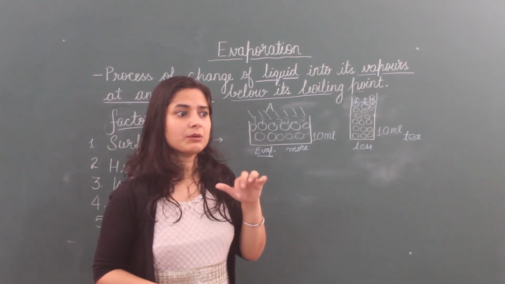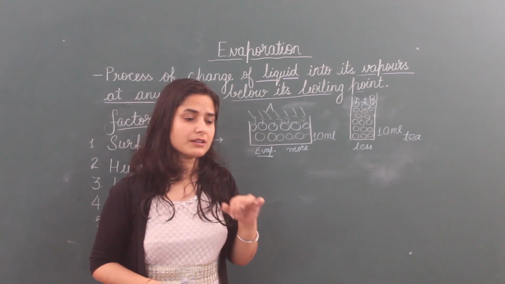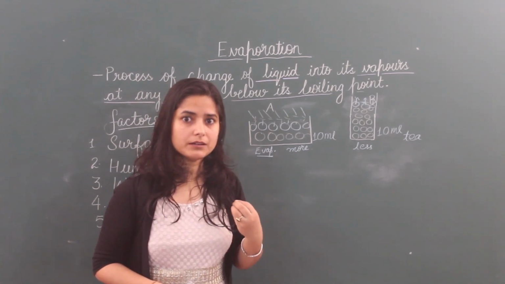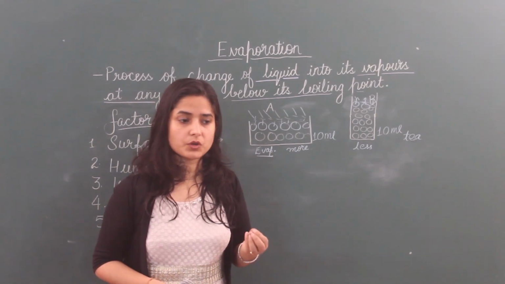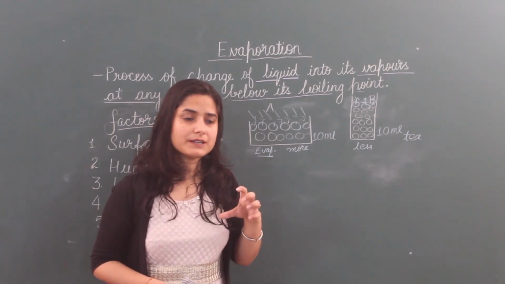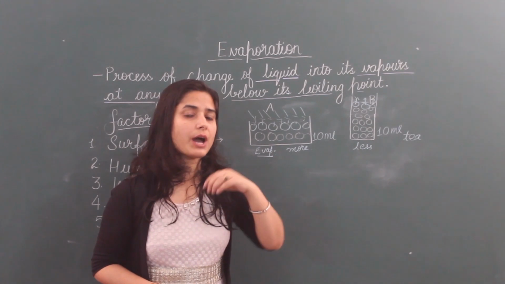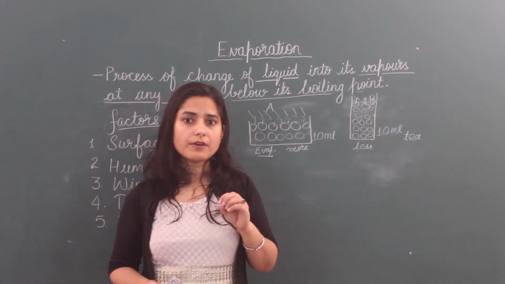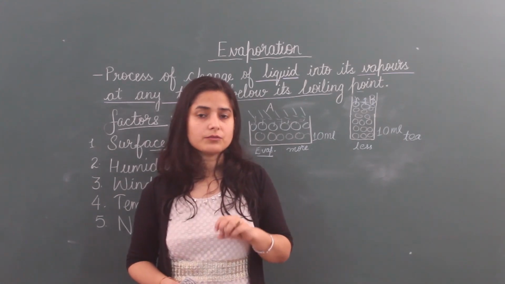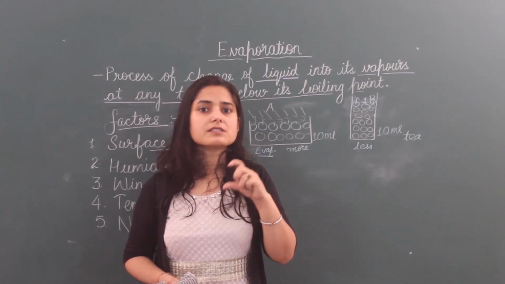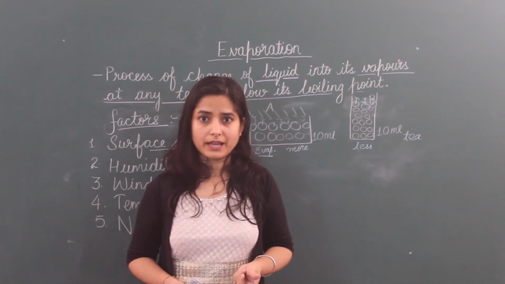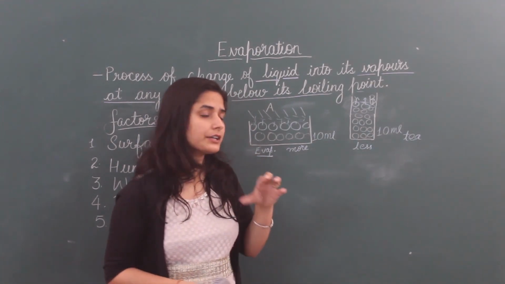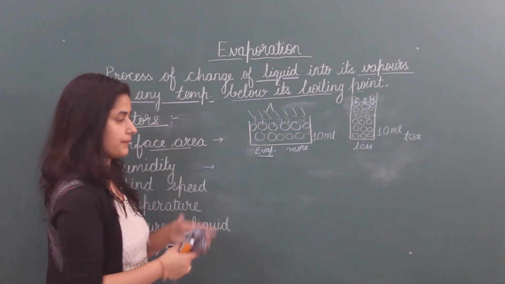You have seen in the month of May or June, when it is summer season, we are getting heat, but sweat is less, because in that time what is happening? Our sweat is evaporating fast. But in the month of July or August, what happens? Sweat is more. Why? Because evaporation is less. That is directly related to humidity.